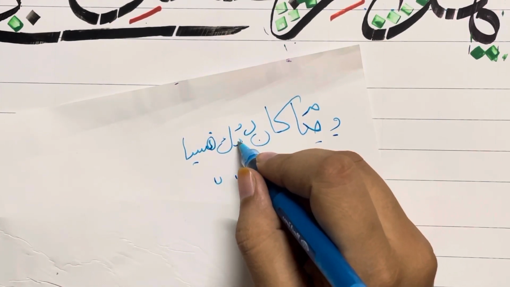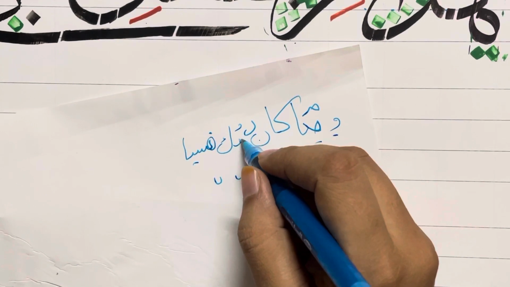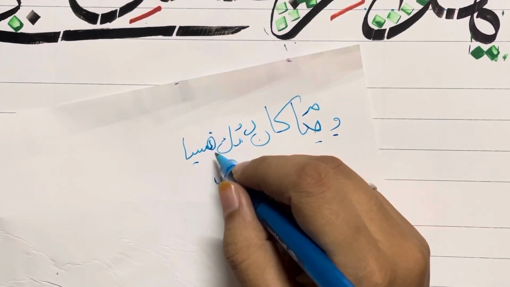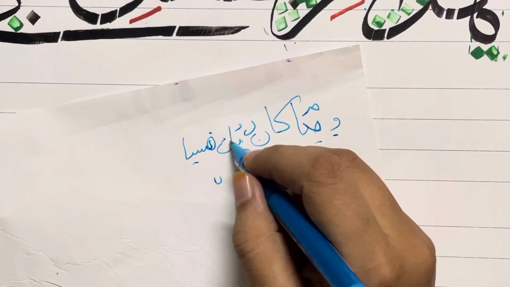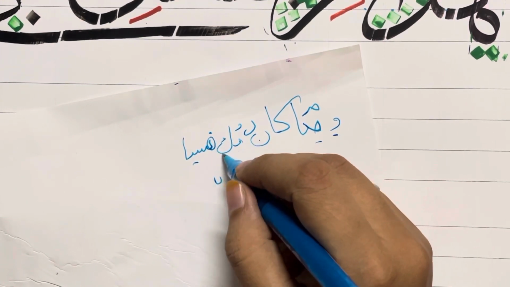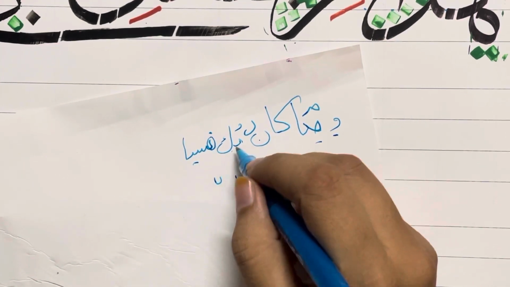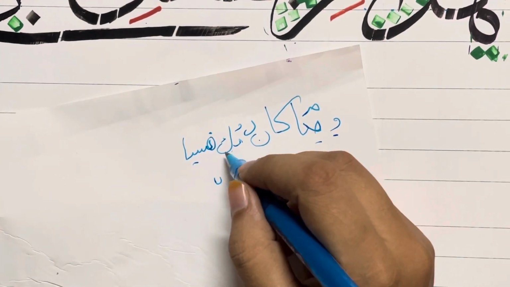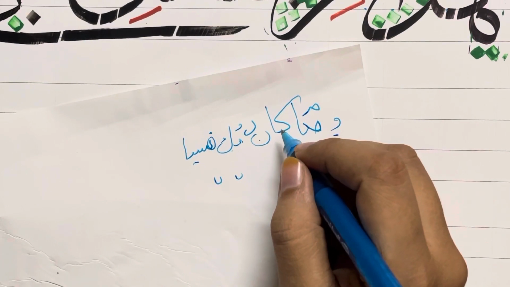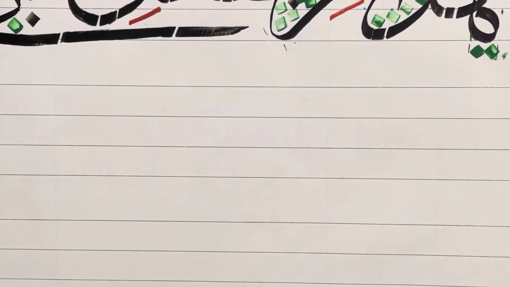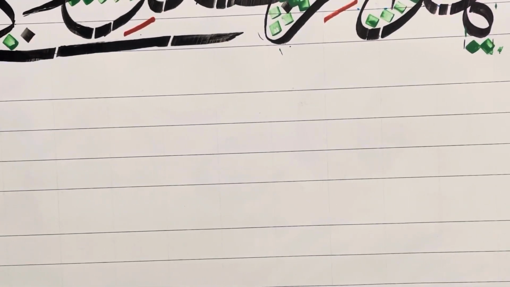Again this ba can be different. The initial shape of ba that we did, there are 2-3 forms of ba here, and noon here can be used. Okay, and the form of kaf is just one. Rabbuka nasiya. I can use the other shape of kaf as well here and here. So we'll quickly start to write.